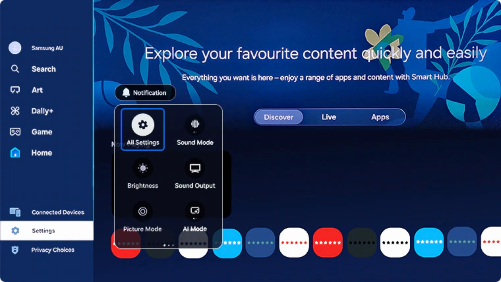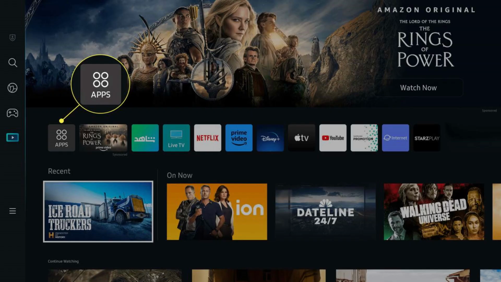What you can do next is go into all apps from your smart television app store, and then you can try to look for the Minecraft game. Your last resort is to connect your laptop or maybe your mobile device for you to be able to play Minecraft on your smart TV. So those are the things that you can do for you to play Minecraft on smart TV.